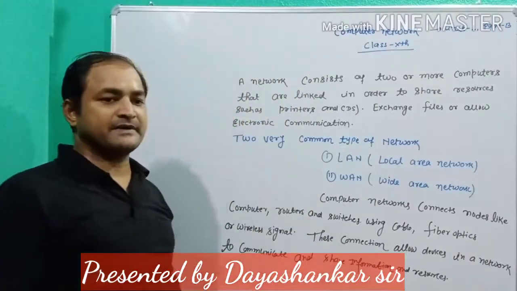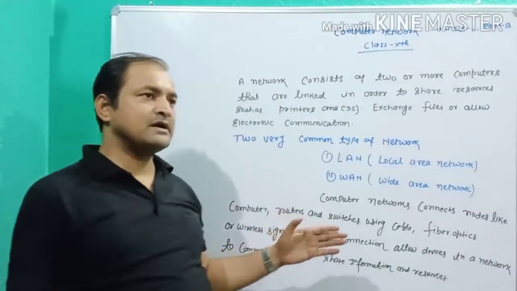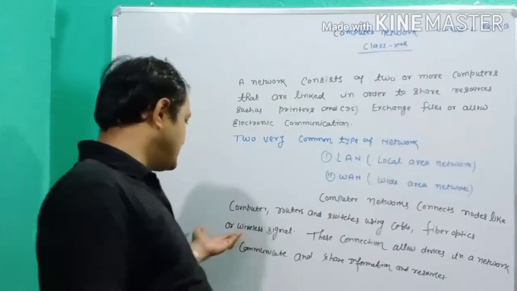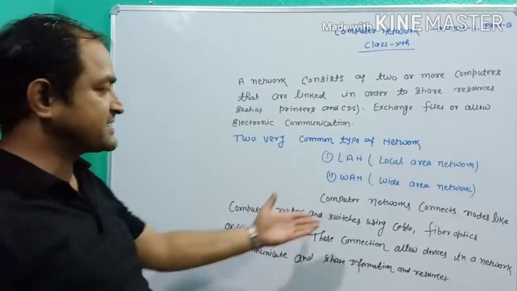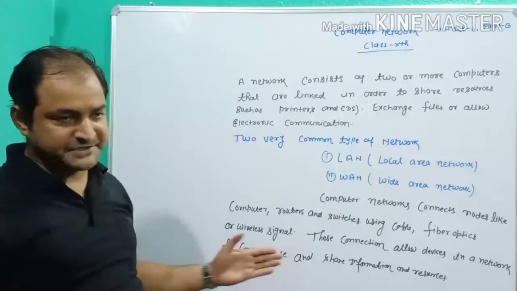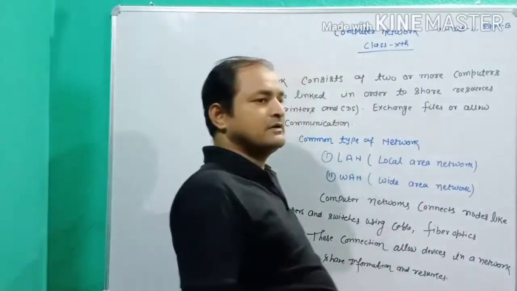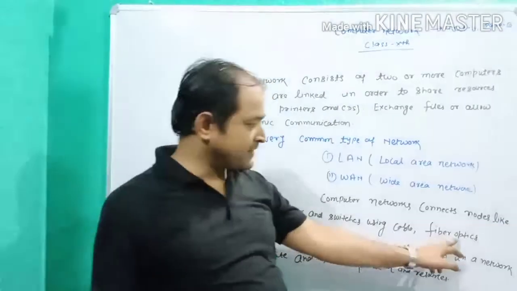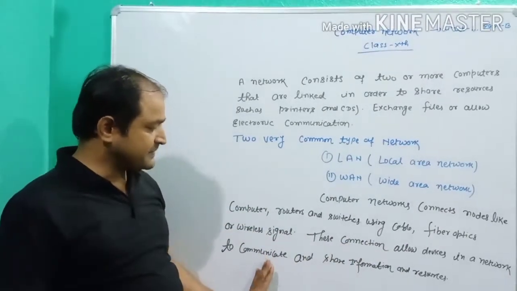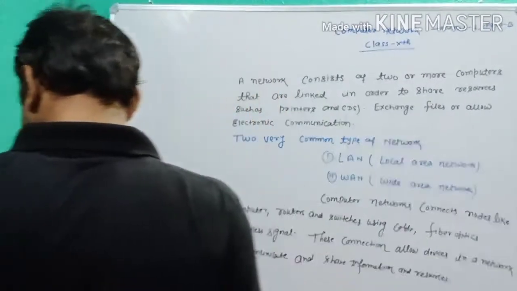So a computer network mainly connects computers, routers, fiber optics, wireless signals. The best example is Jio fiber. Jio launched 5G, and there is a huge level of use of fiber optics wire, and this connection allows devices to communicate and share information and resources. This is the computer network.